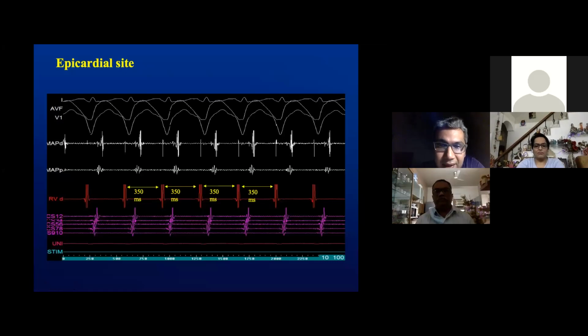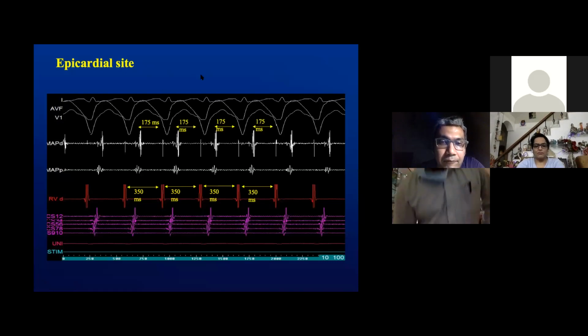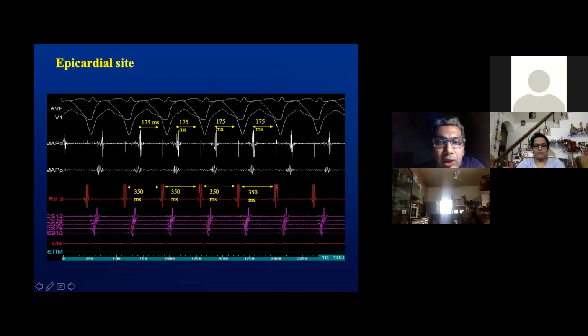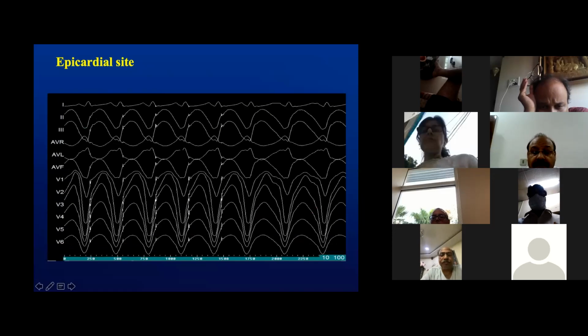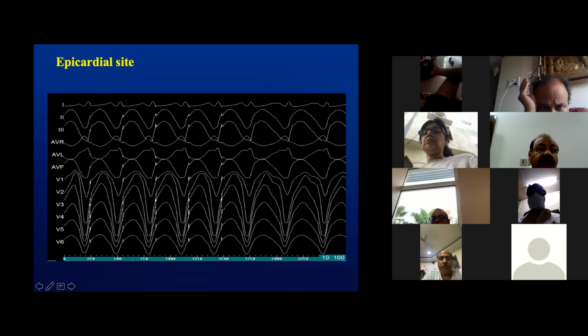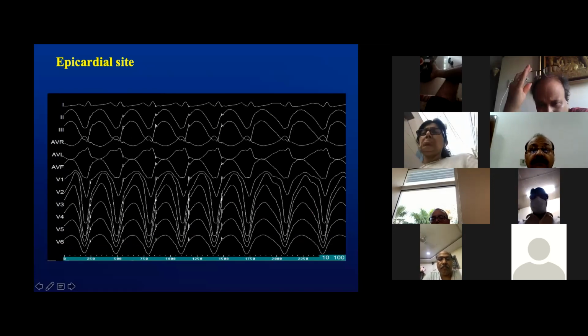Tachycardia cycle length by this time was around 350 milliseconds. The stim, or the EGM, to the onset of the QRS was approximately 175 milliseconds here. This was entrainment done at this site. If you look at the entrainment, lead 1 seems exactly the same. Inferior leads seem exactly the same. Interestingly, the stim to the QRS, as we've already noted, seems to be very long. This looks like a 12 by 12 match, concealed fusion at this site.